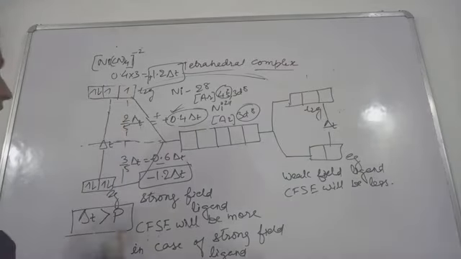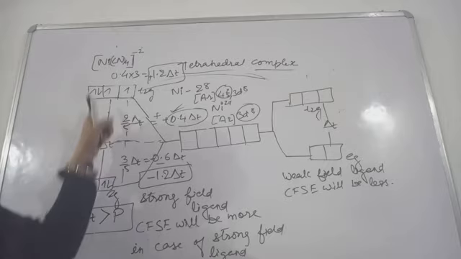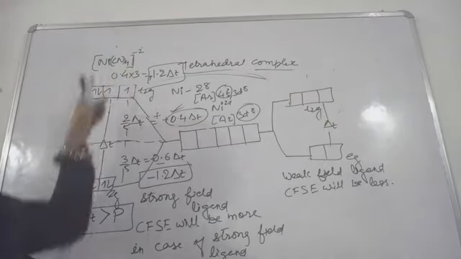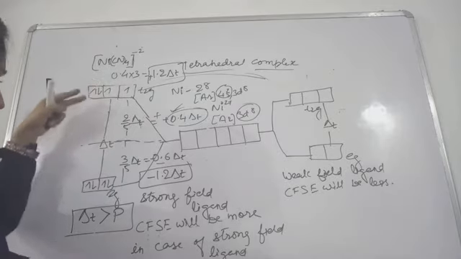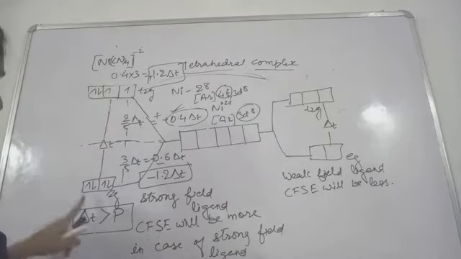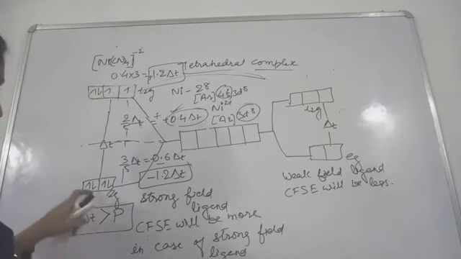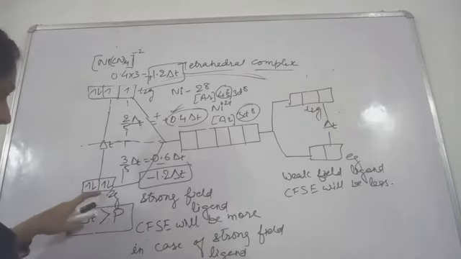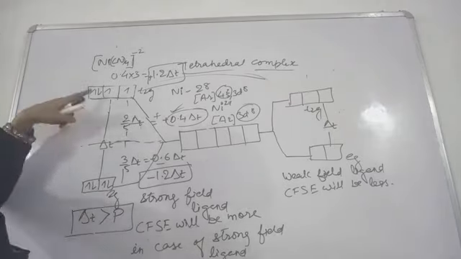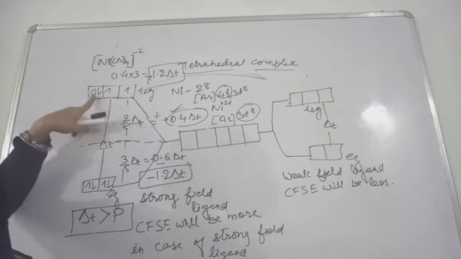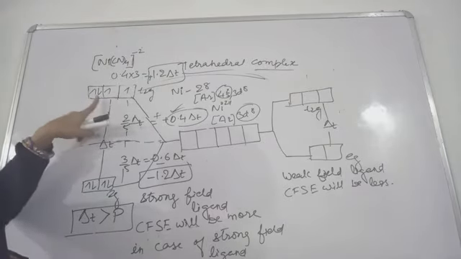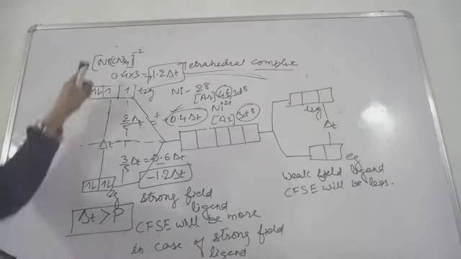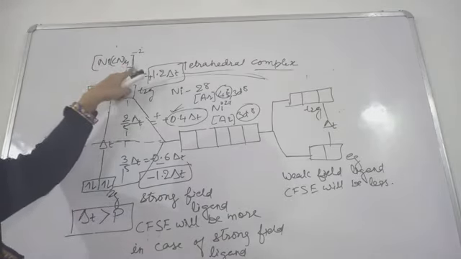This will be the case in nickel tetracyanido. In this case the electrons will be arranged like this: first the pairing will take place in these 4 electrons, then the 5th electron will come here, 6th, 7th, then the 8th electron, then pairing. So this will be the condition in [Ni(CN)4].